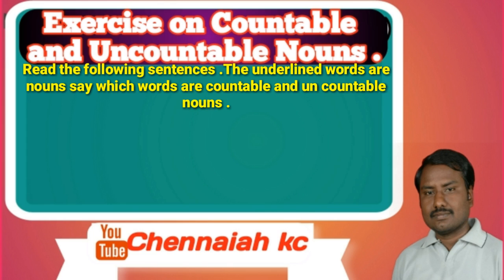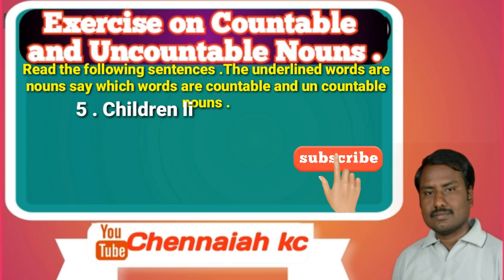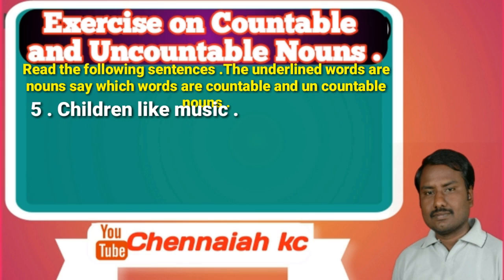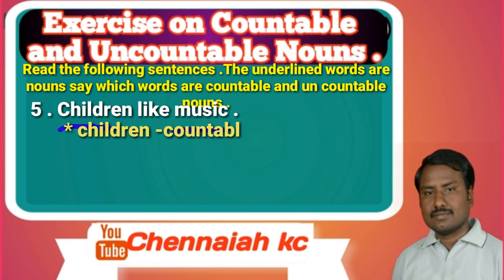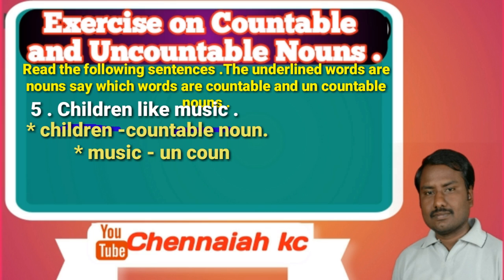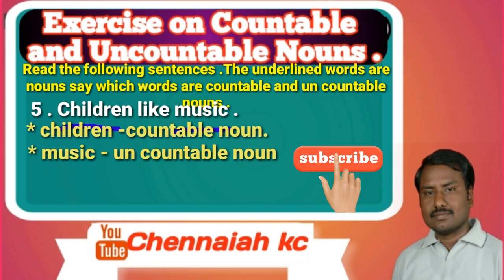Okay, students. Next, I am going to explain the fifth sentence. See, children like music. In this sentence, the underlined words are countable or uncountable nouns. Choose the best answer. Here, the underlined words are children and music. Here, children is a countable noun. Music is an uncountable noun.